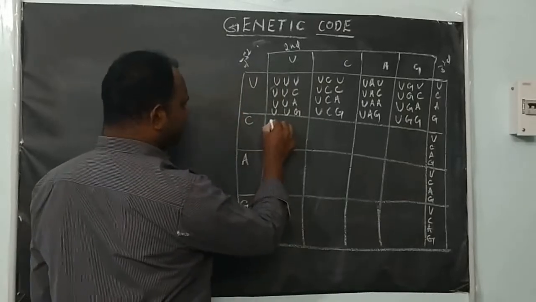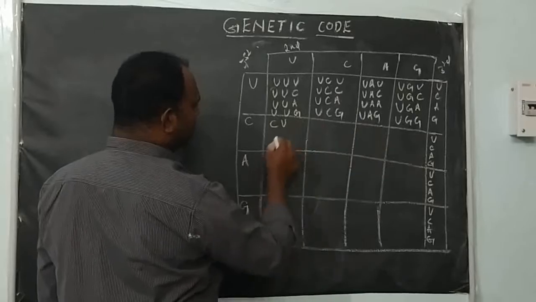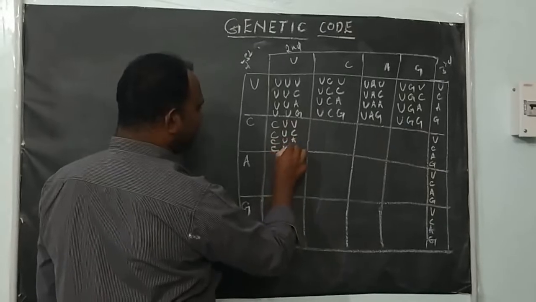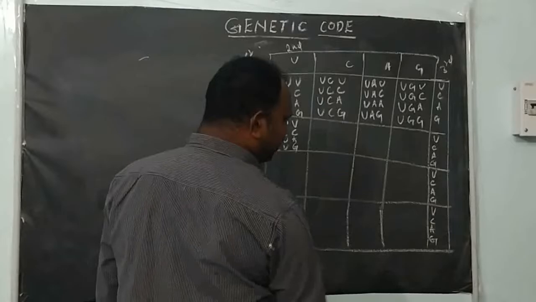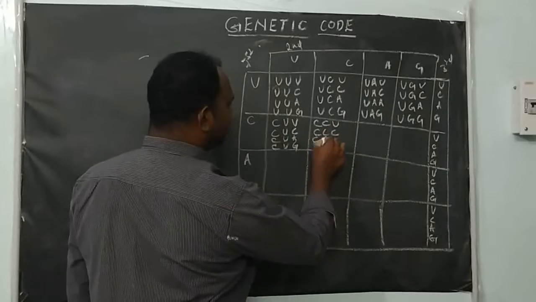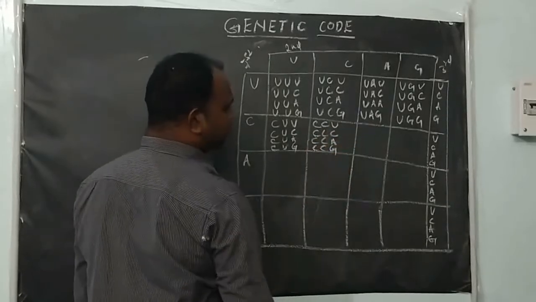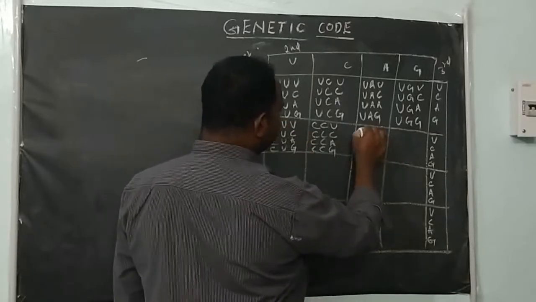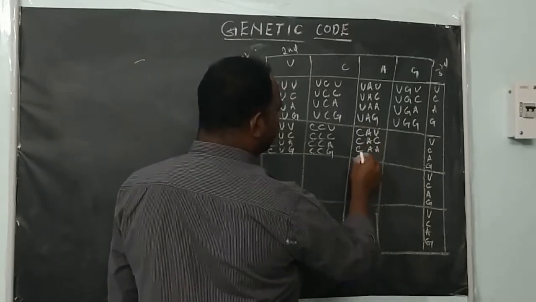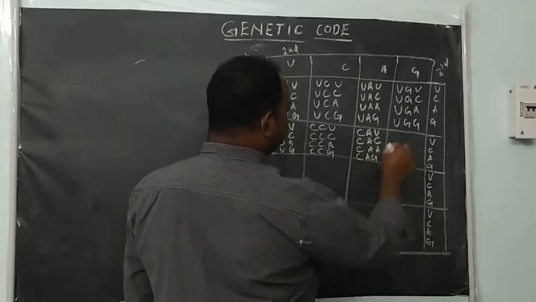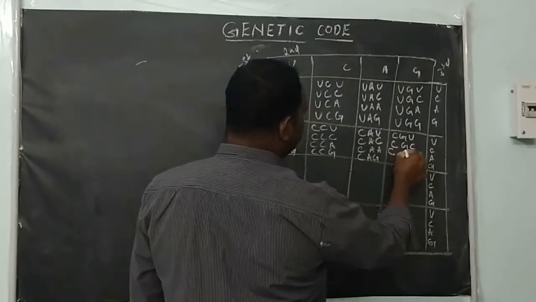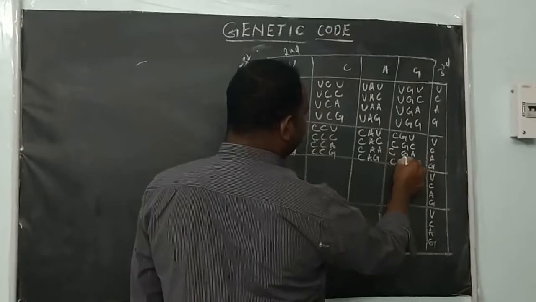Next, C with second letter U and third letter U: C U U, C U C, C U A, C U G. Similarly, we fill all the columns: C C U, C C C, C C A, C C G. Here also you write C A U, C A C, C A A, C A G, and C G U, C G C, C G A, C G G.